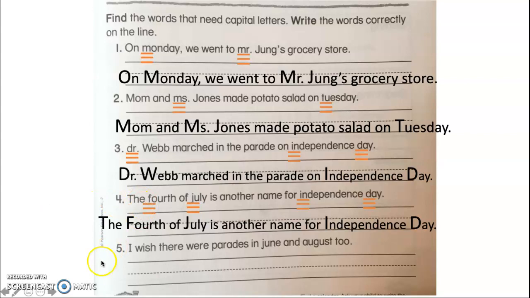Nice job. Okay, almost done. Read number 5 out loud. It says, I wish there were parades in June and August too. So, there are 2 words that should be capital. Write those 2 words on your board.